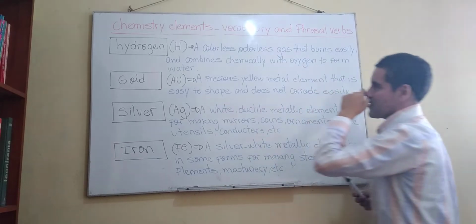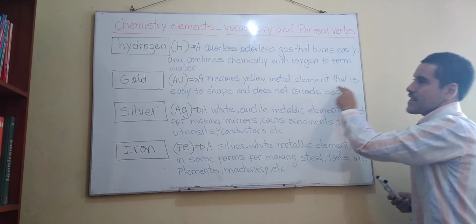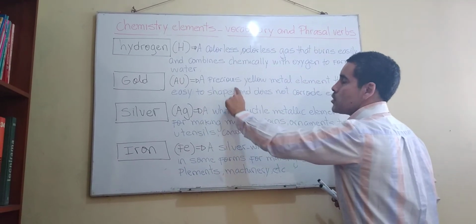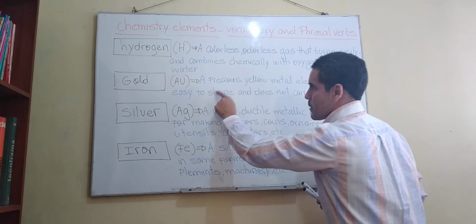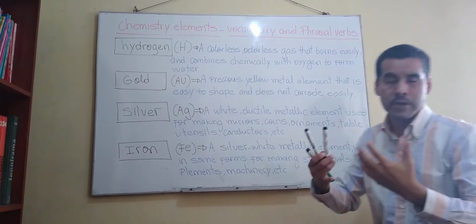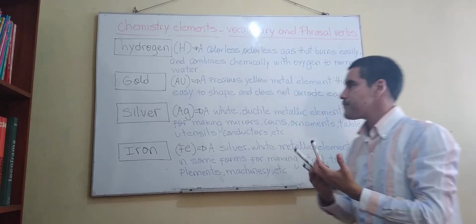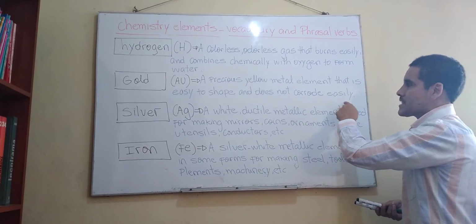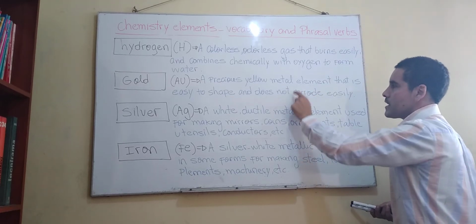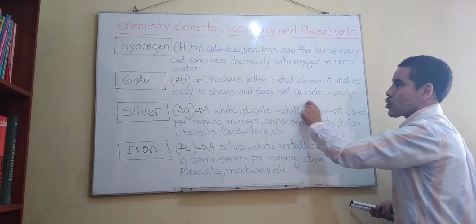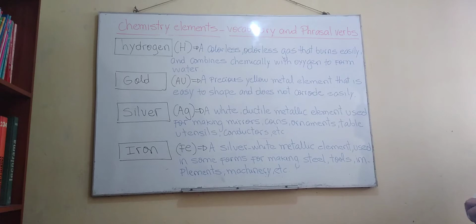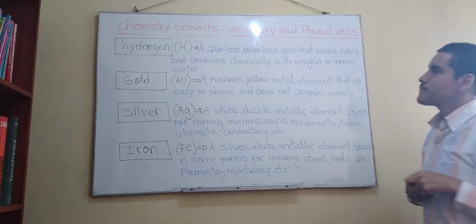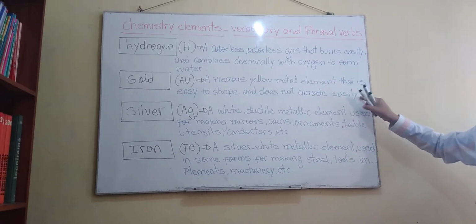Okay. You understand it, really? That is easy to shape. To shape. It means darle forma. Okay, de darle forma. To shape and does not corrode easily. Corrode. It means, right, corroer. Corroer, okay, corrode. Well, I think everything is clear on this second definition.